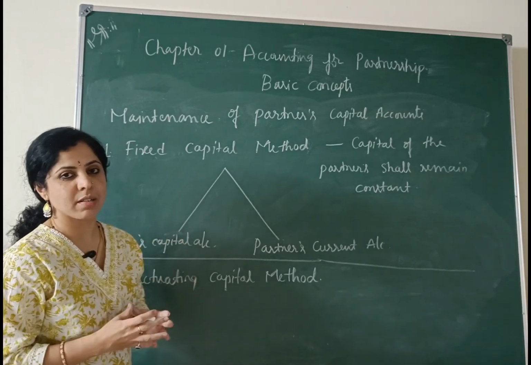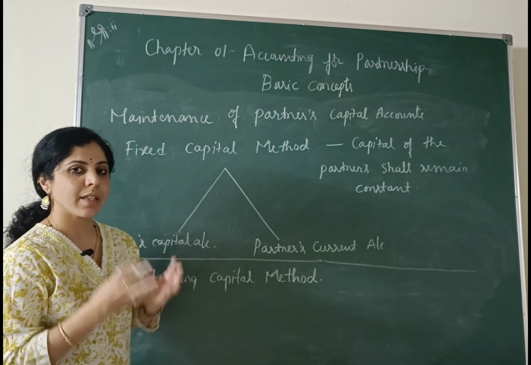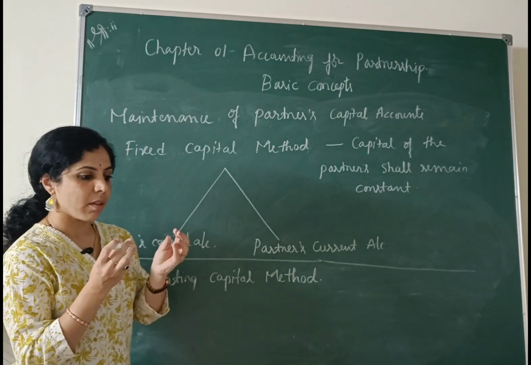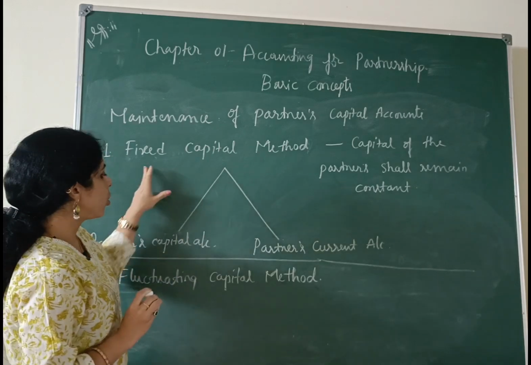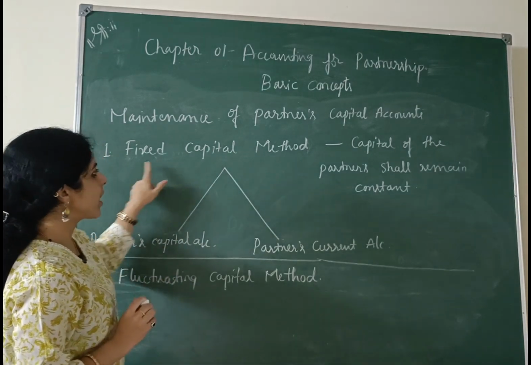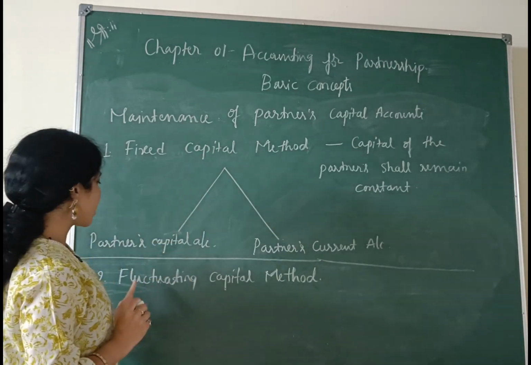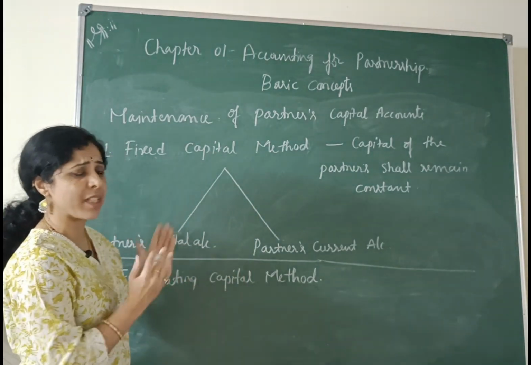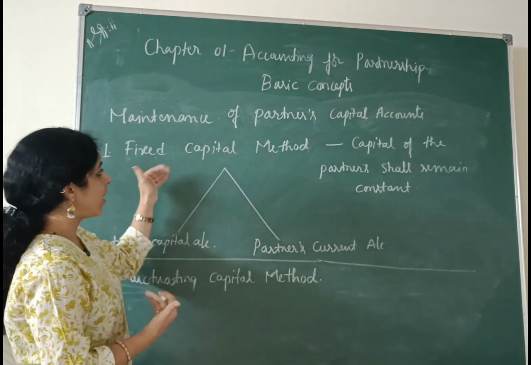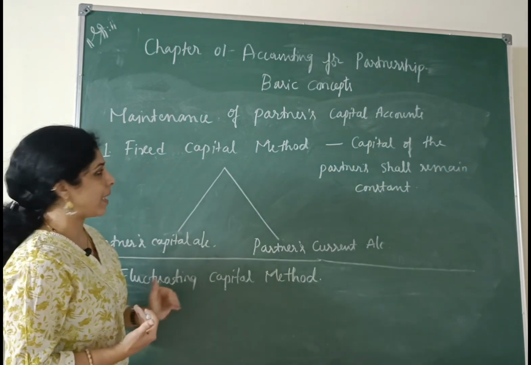These are certain transactions that will be recorded in their individual capital accounts, for which we have two methods. First one, fixed capital method. Second one is fluctuating capital method. Let us know the meaning and difference between these two methods.